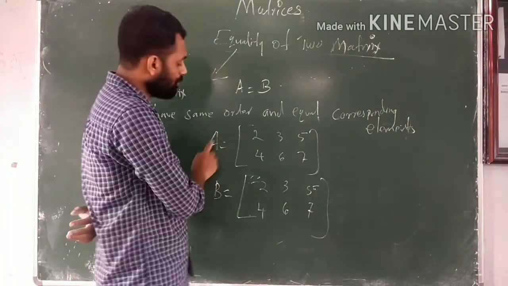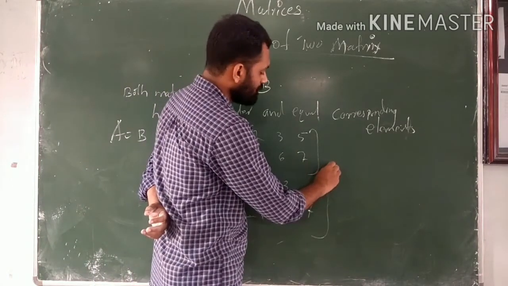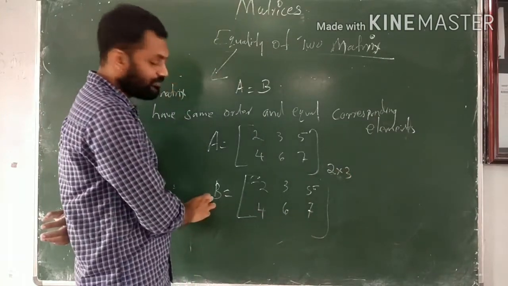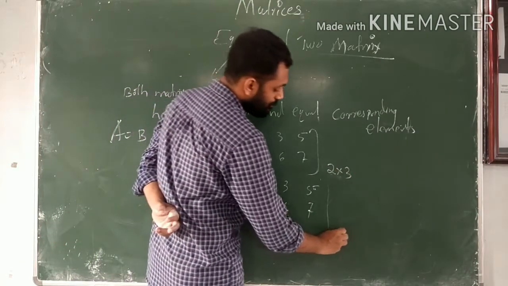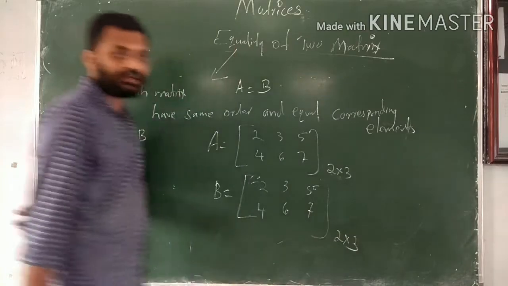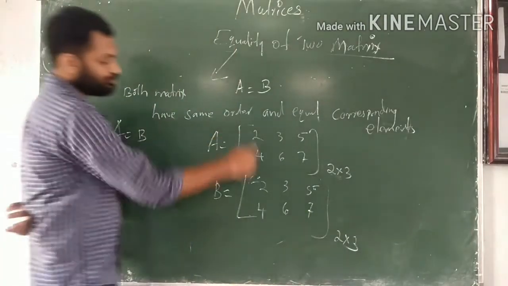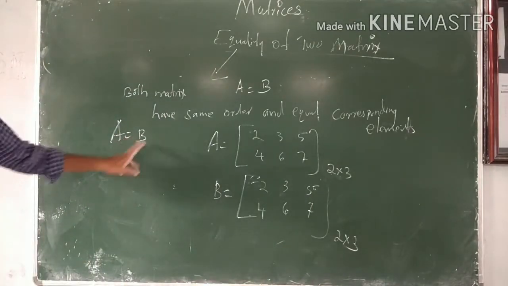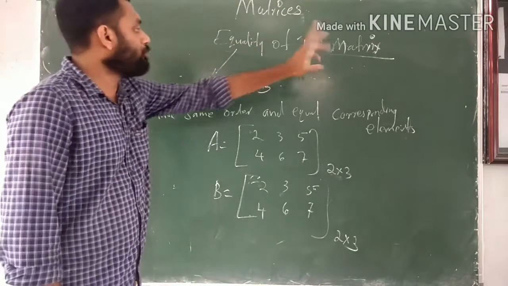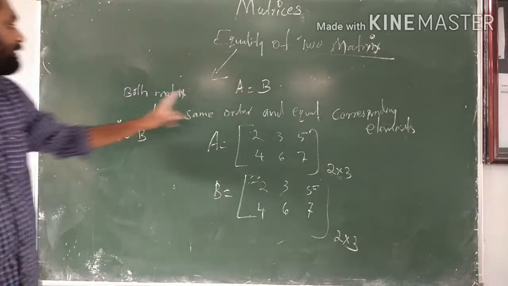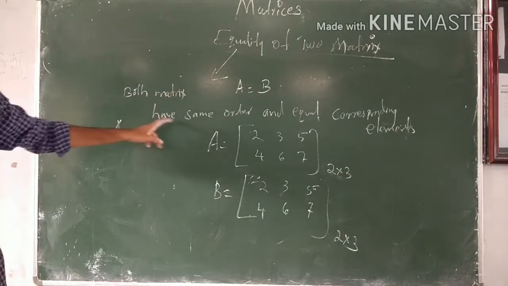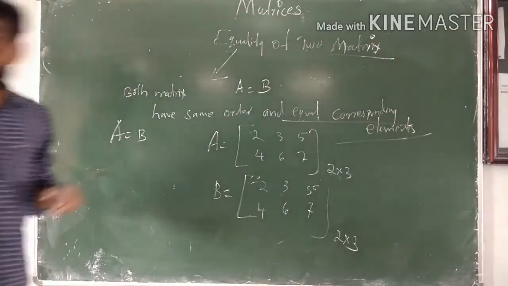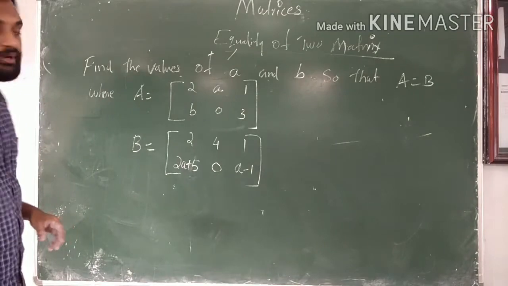Because the order of matrix A is 2 by 3, and the order of matrix B is also 2 by 3, and the corresponding elements are equal: 2, 2, 3, 3, 5, 5. So we can say that A equals B. Equality of two matrices means A equals B if both matrices have the same order and equal corresponding elements.